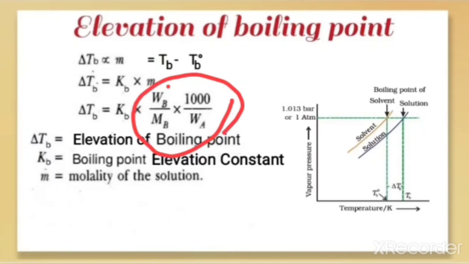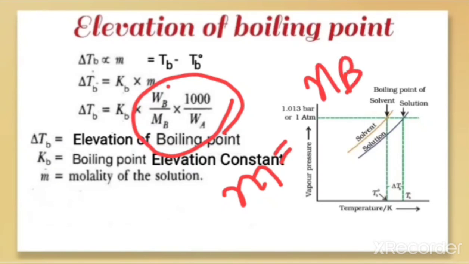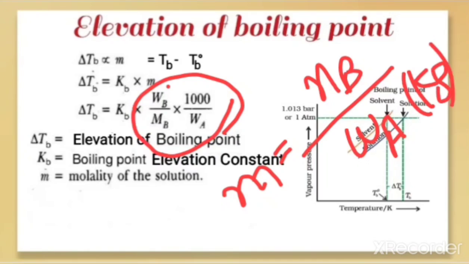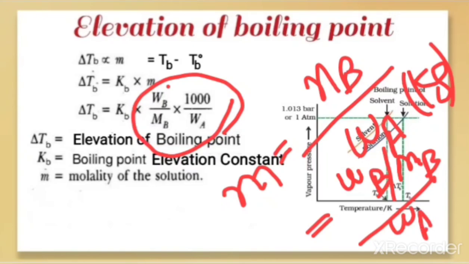What is molality? Molality is equal to the number of moles of solute divided by the mass of the solvent in kg. So when we expand nB, we write it as WB by MB, and divide by WA. And if the mass is in grams, we have to multiply by 1000. So when we write this in the place of m, we can write this.